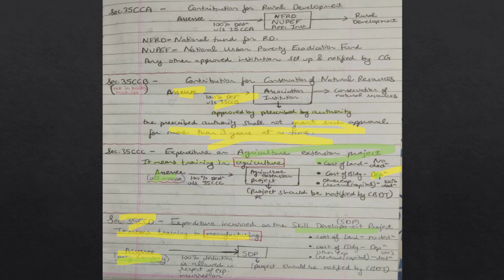Only a company assessee will get 100% deduction under this section if it has incurred expenditure on a skill development project. The project should be notified by CBDT. Cost of land is not allowed. For cost of building, only depreciation will be allowed. Other expenditure, whether of revenue nature or capital nature, will get 100% deduction under this section. Now further we will go in depth into section 35CCC and section 35CCD.